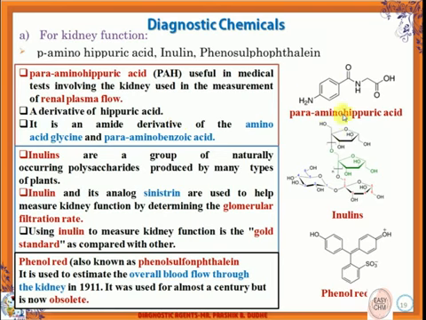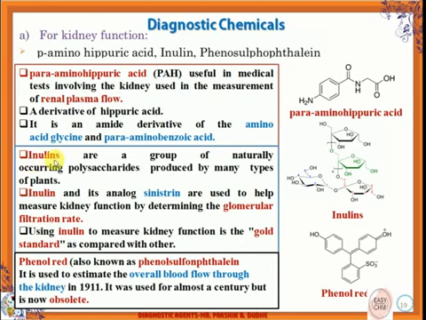This is para-aminohippuric acid. It is a hippuric acid derivative and also an amide derivative of glycine. It is made up of two compounds, the amino acid glycine and para-aminobenzoic acid. When you combine these two molecules and form an amide linkage, we get para-aminohippuric acid, and this is specifically given to the patient to check whether the kidney is properly working by checking the renal plasma flow. Second compound is inulin.